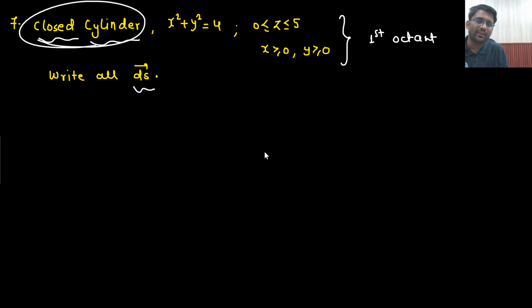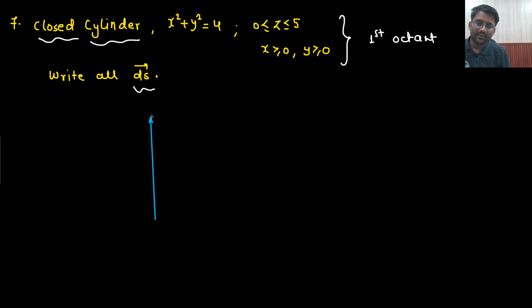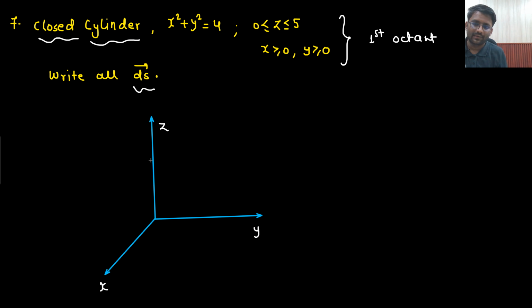If this closed cylinder was not written, then you would understand that, sir, at least it is a cylinder. But if they are writing down closed cylinder, that means lower surface will also be there, upper surface will also be there. That means this curved surface will be there, upper surface will be there, lower surface will also be there. That means what kind of cylinder you will be getting? x, y, z, right? So this kind of cylinder we will be getting. Only in the first octant we need to make it.